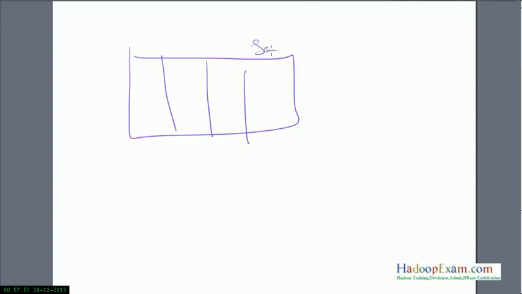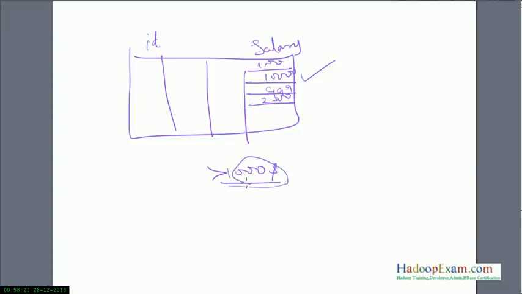Suppose you have an employee table with employee ID and salary columns, with salaries like 1,000, 10,000, 999 or 2,000. Now someone asks: give me all the employees whose salary is greater than $1,000 per month. This kind of query is an ad hoc query.